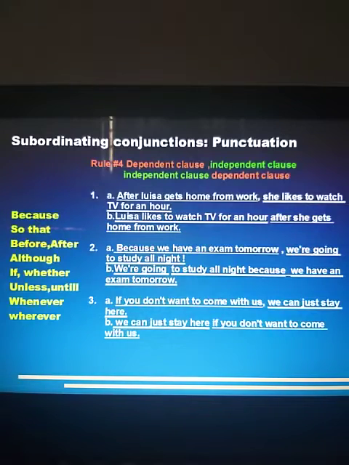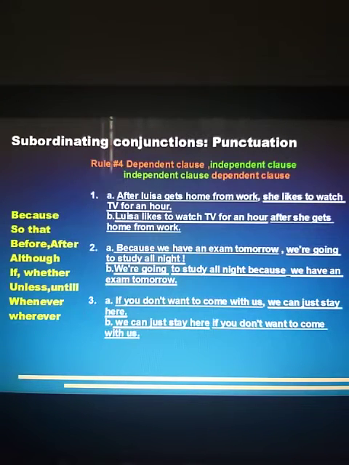Why it is called a dependent clause is because after Louisa gets home from work, then what? It's not a complete sentence. That's why it needs an independent clause further to explain what happened next. Then it said that she likes to watch TV for an hour. This is an independent clause.